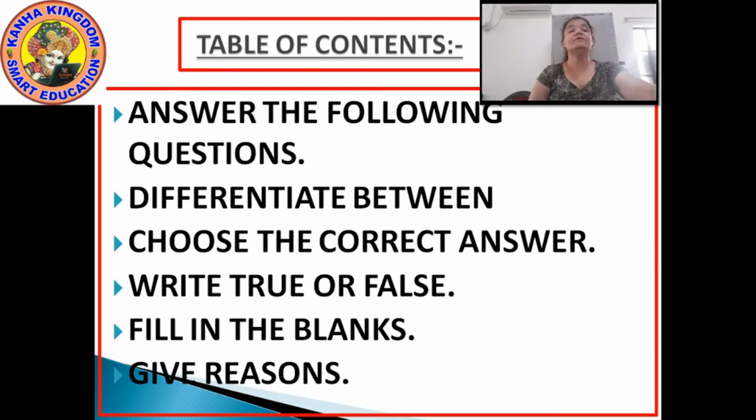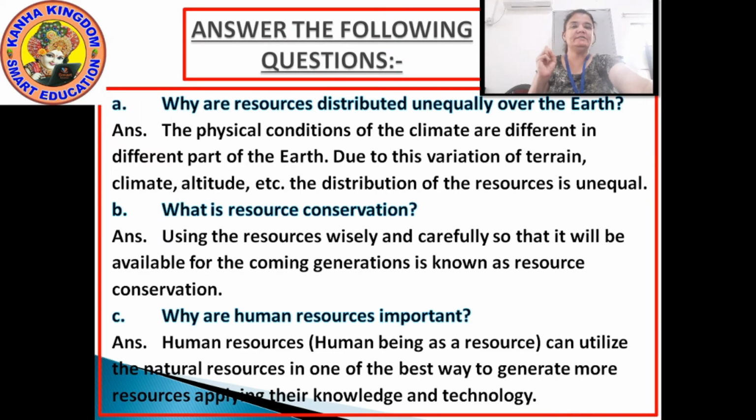Now moving to our first topic, that is answer the following questions. Our first question is, why are resources distributed unequally over the earth? It means the resources which we have on the earth, why are they unequal, not distributed in an equal amount? We have to give the reason here.